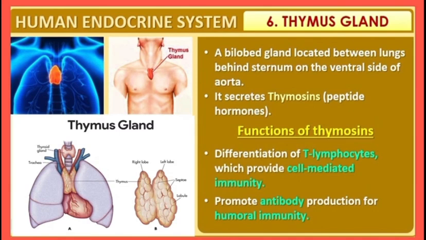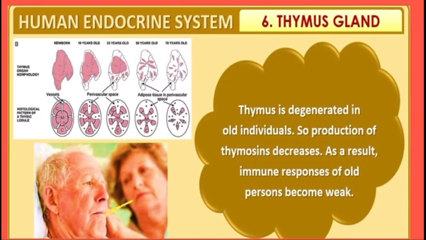First function, it helps in differentiation of T lymphocytes and thus provides cell mediated immunity, meaning it increases the immunity of our body. Second, it also promotes antibody production for humoral immunity. So overall you can say it increases our immunity and we can fight with disease germs. Clear? But thymus is degenerated in old individuals. Thymosin production decreases. As a result, old persons become weak.